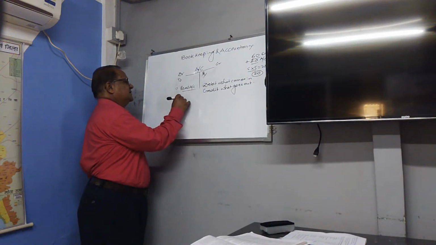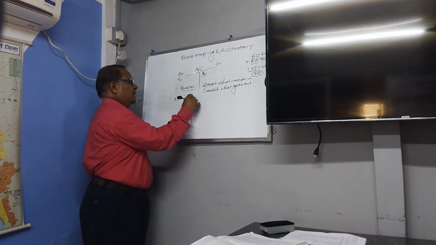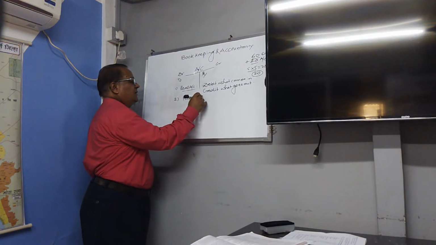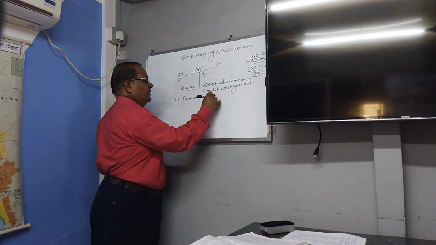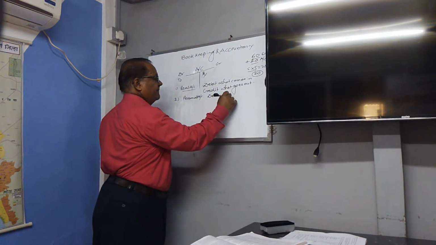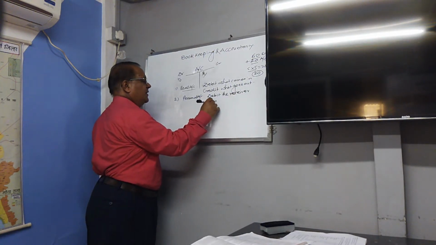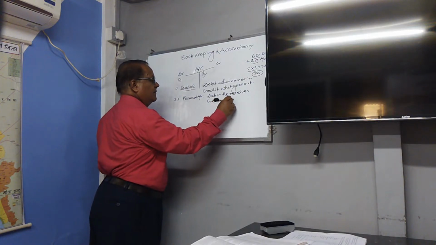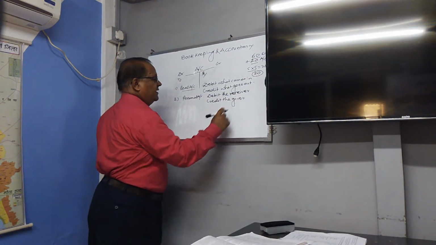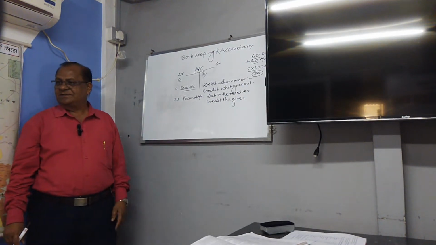Second will be personal account. Debit the receiver, credit the giver. Credit the giver is the golden rule.